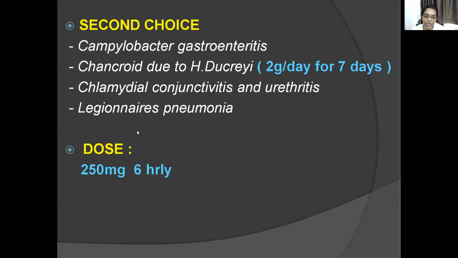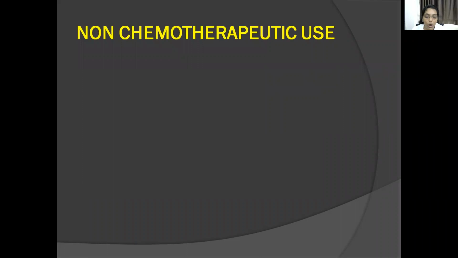Dose is 250 mg 6 hourly, but for chancroid due to Haemophilus ducreyi, you give a high dose of 2 grams per day for 7 days. Otherwise, the dose is normally 250 mg 6 hourly. The non-chemotherapeutic use.